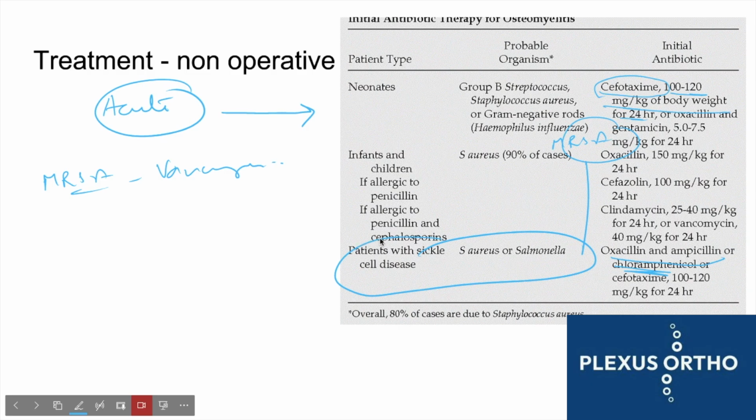So based on the organism and suspected age of the patient, you can start. But generally, the most common being Staph aureus, we can usually start with cefotaxime till we get a culture and sensitivity, and based on the culture and sensitivity, we can start the appropriate management.